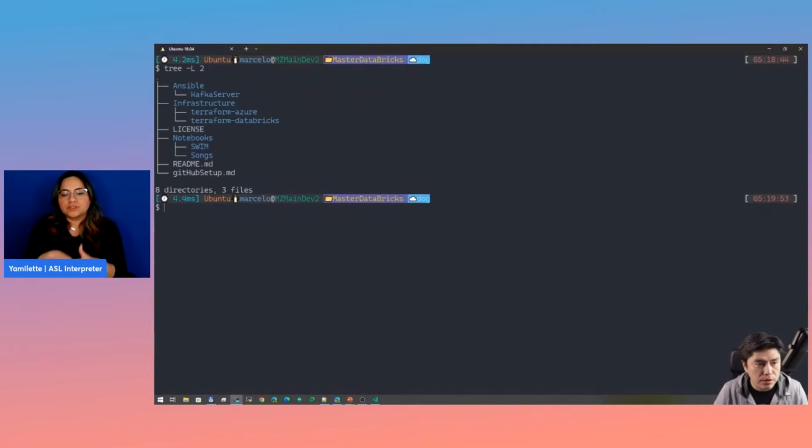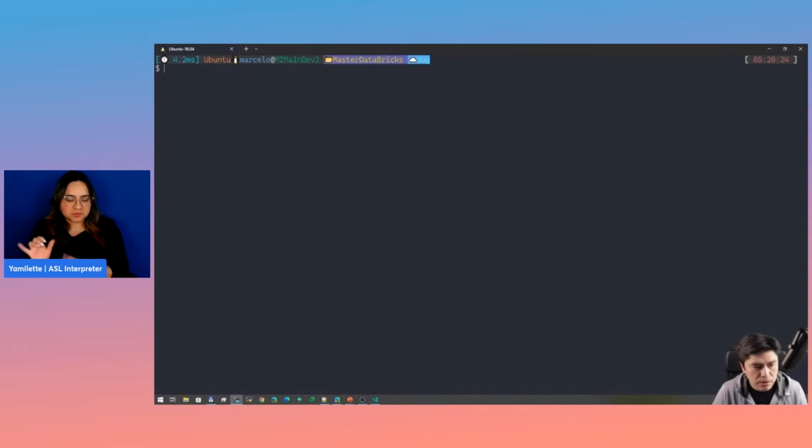This is our folder structure. As you can see here, I'm going to explain this in more detail. I have an Ansible folder for everything that is post-configuration stuff. I have infrastructure, I have Azure and Databricks in two different folders, mostly because you can deploy Databricks anywhere. I have notebooks. Those are the Python, SQL, and all the code we're going to use for the demo.